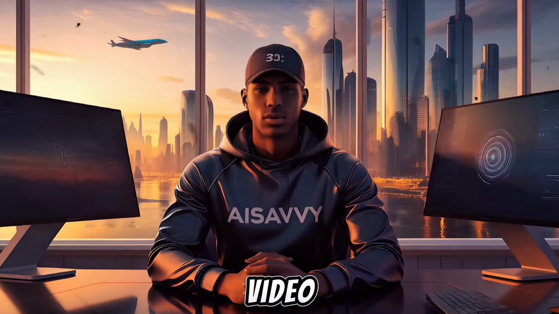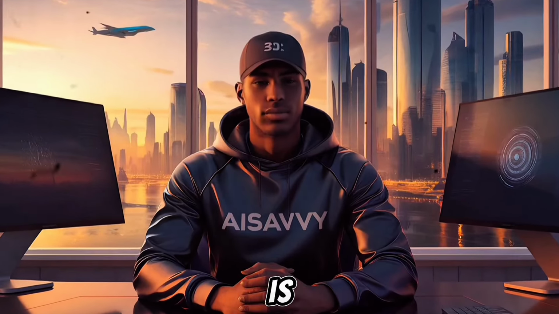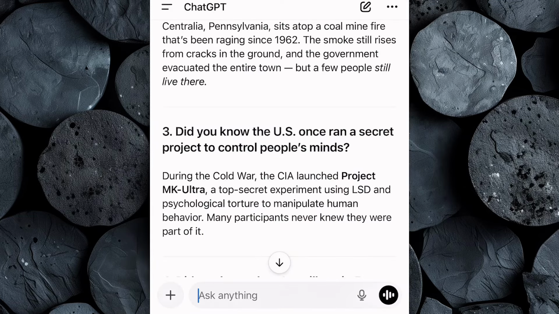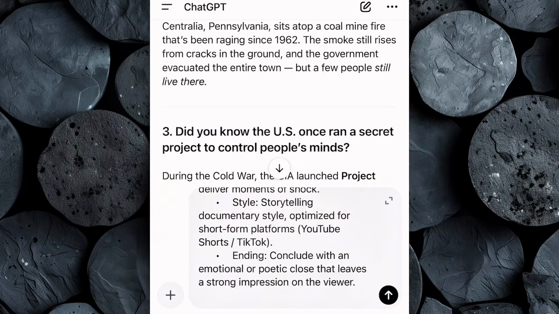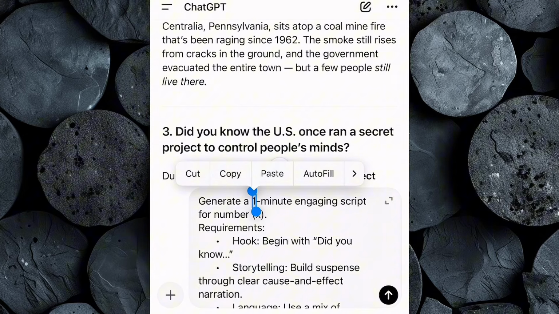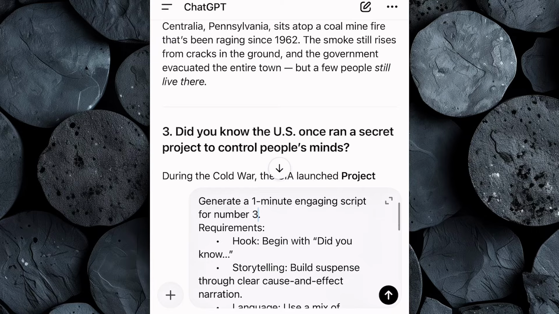Now that we've chosen our video idea or title, the next step is to create an engaging script that keeps viewers watching until the very end. Go back to the Google Doc and copy the script prompt from there. Then open ChatGPT again and paste the prompt inside the chat box. Before you generate the script, make a couple of quick edits. First, tell ChatGPT how long you want your video to be. For example, 1 minute, 3 minutes, or 5 minutes. Then type in the video idea number you selected earlier so the AI knows exactly which topic to focus on. After that, simply hit enter.